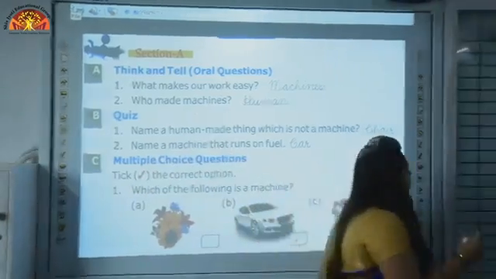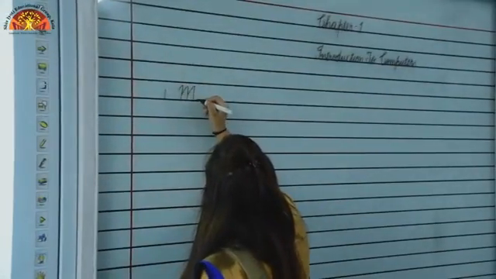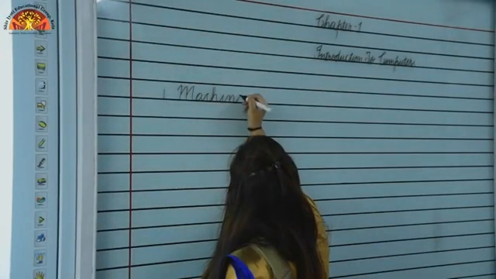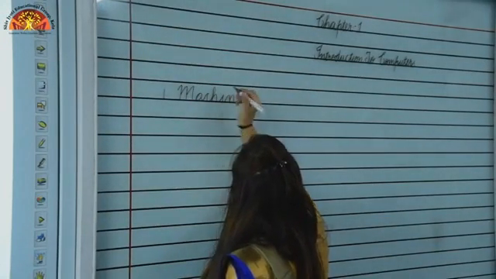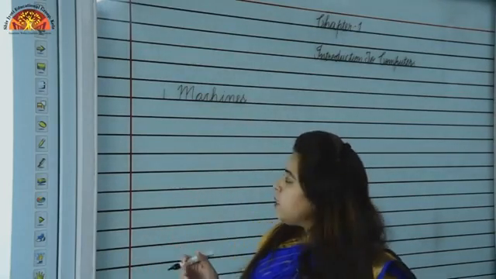The spelling of machines is M will be capital. M-A-C-H-I-N-E-S. Machines. You have to write this word in a very beautiful handwriting, kids.